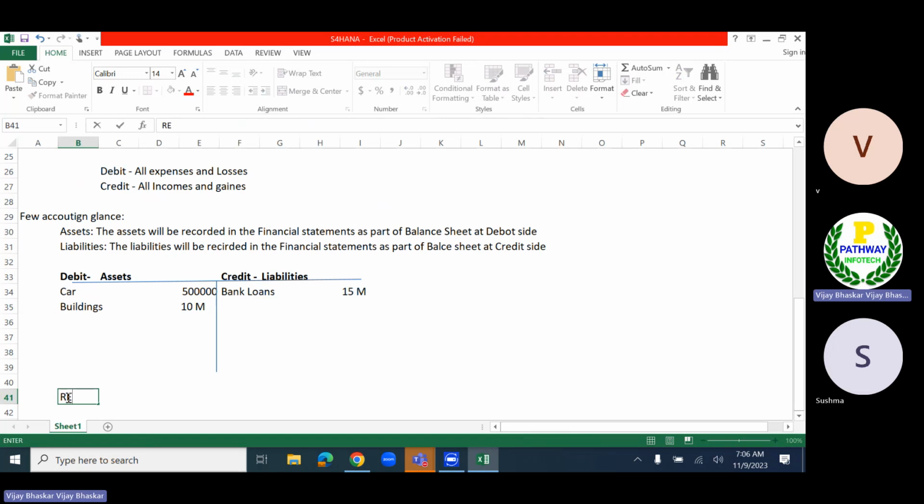Let us see the revenues, expenses and revenues. The expenses will be recorded in profit and loss account, at debit side.